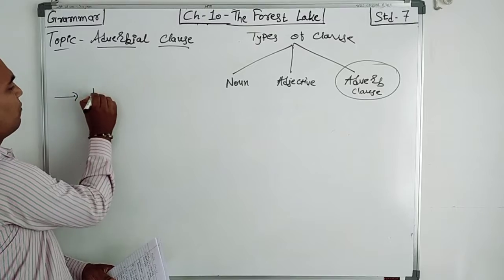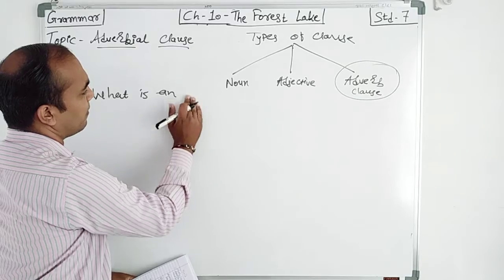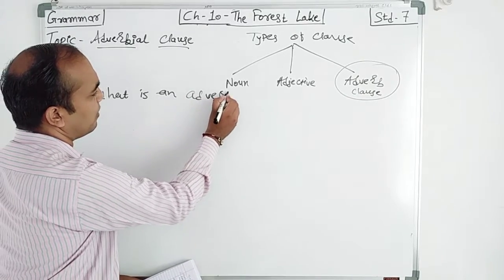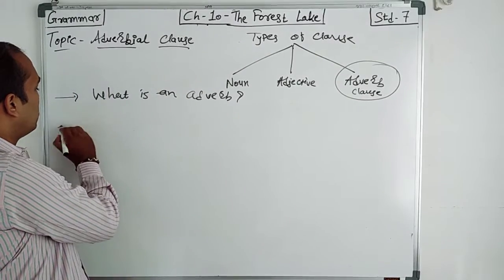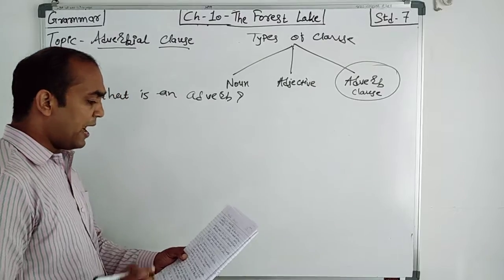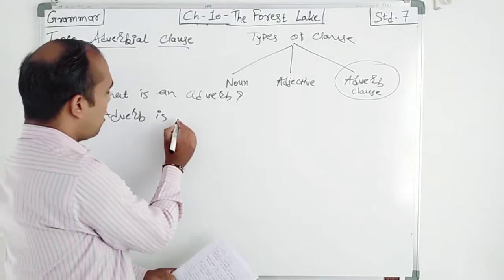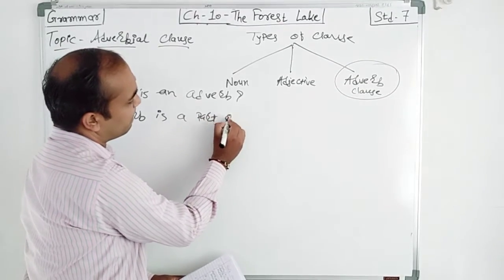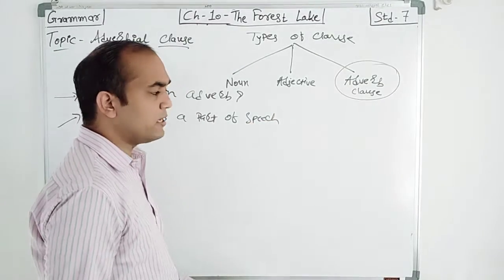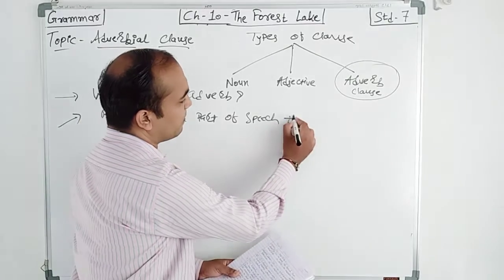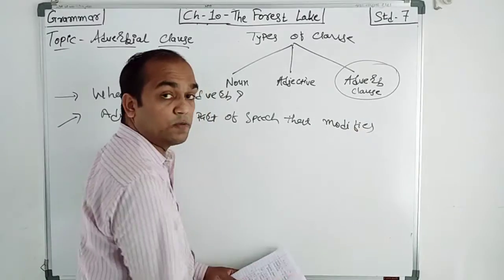So first, what is an adverb? So here the answer is what? An adverb is a part of speech that modifies what?